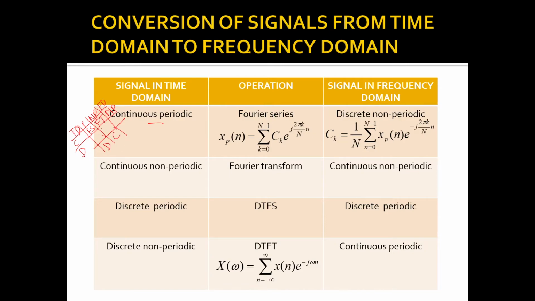Now in the time domain, when the signal is discrete periodic, then DTFS is applied so that we get a discrete periodic signal in the frequency domain. And if the input signal is discrete non-periodic in the time domain, then DTFT, that is discrete time Fourier transform, is applied to get a continuous periodic signal in the frequency domain.